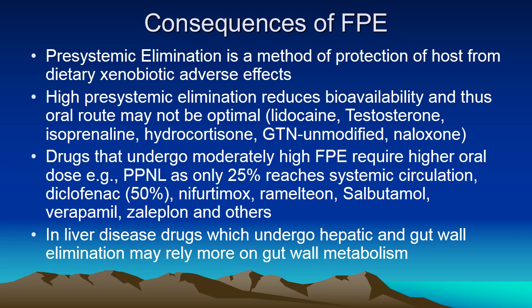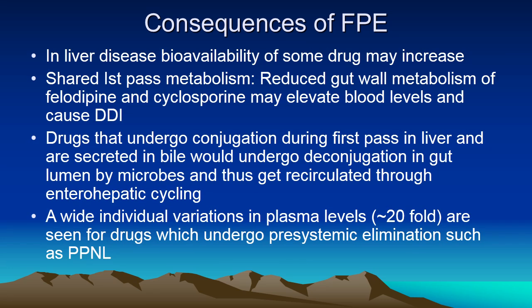In liver disease, drugs which undergo hepatic and gut wall elimination may heavily rely on gut wall metabolism in the form of first pass. In liver disease, bioavailability of some drugs may increase. Shared first pass metabolism may result in drug-drug interaction, particularly felodipine and cyclosporine.